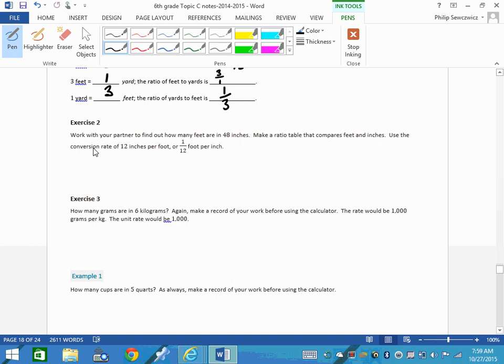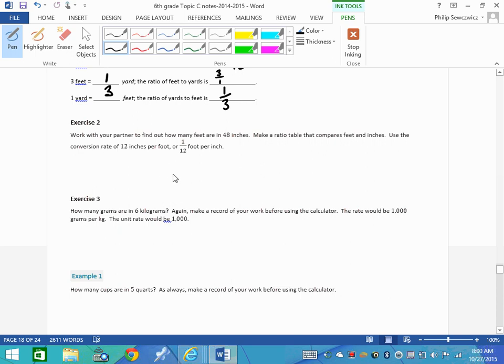So here we go. It says work with your partner to find out how many feet are in 48 inches. So we'll hold off there. Make a ratio table that compares feet and inches. Use the conversion rate of 12 inches per foot or 1/12 foot per inch. Okay, so here's the thing: a lot of you are going to look at this and be like, wait a second, how many feet are in 48 inches? And you'll just be like, well, can I just divide by 12? Absolutely. But we want to show why we are dividing by 12, because we're not always going to